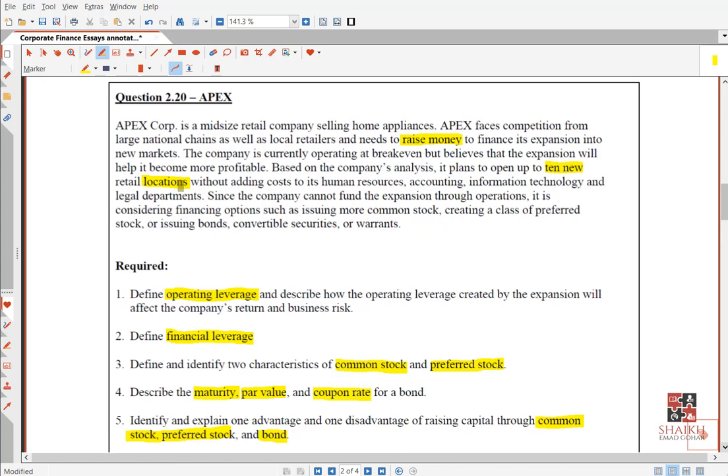But assume you have hired a company to handle these things. These departments can be outsourced also. So you have hired a company for HR, they are handling your HR, your finance, IT, legal, everything. So they will say, listen, if you expand, we will charge you more because we have to give you more resources, more time is needed to handle your 10 new locations. So do you think this is fixed? No, this is not fixed, right? Maybe that will be a mixed cost.